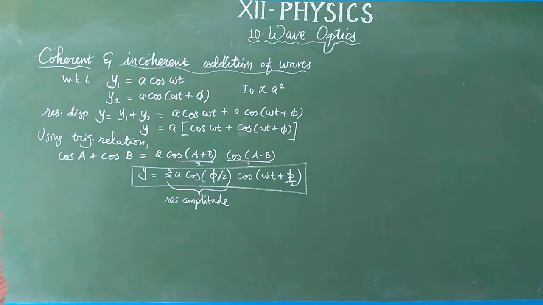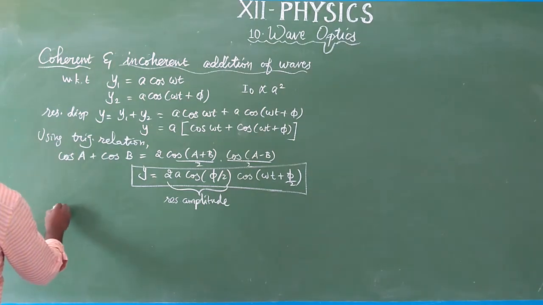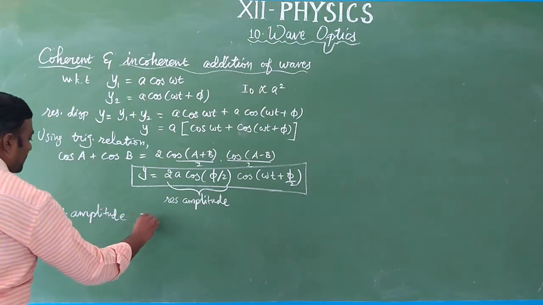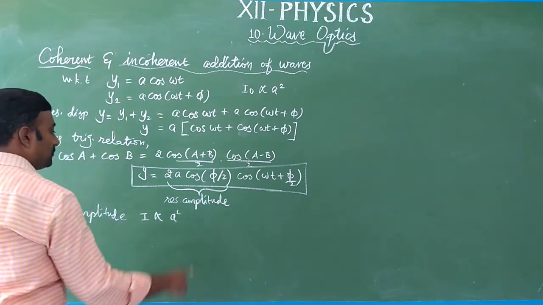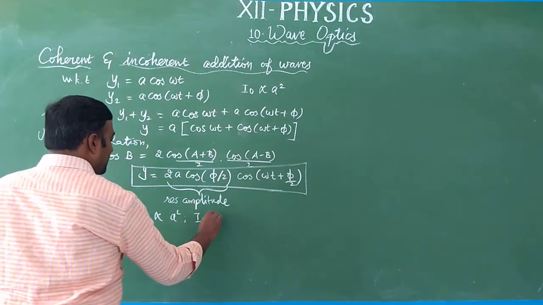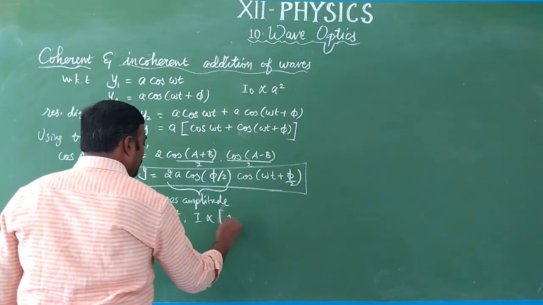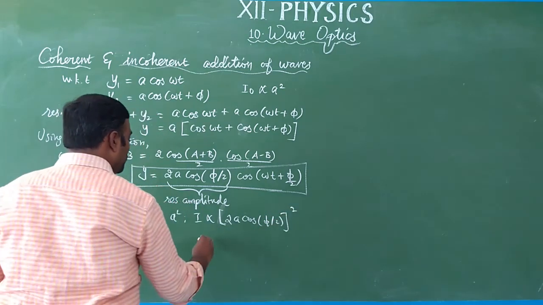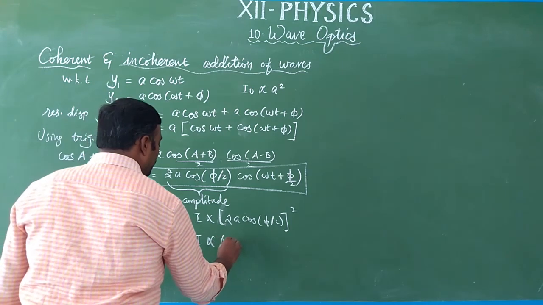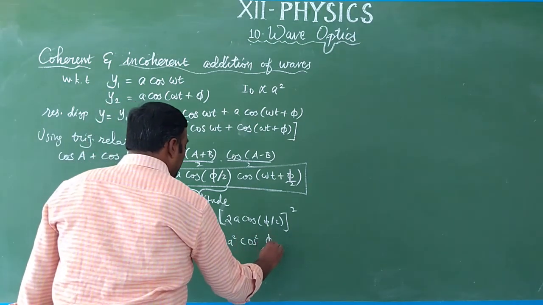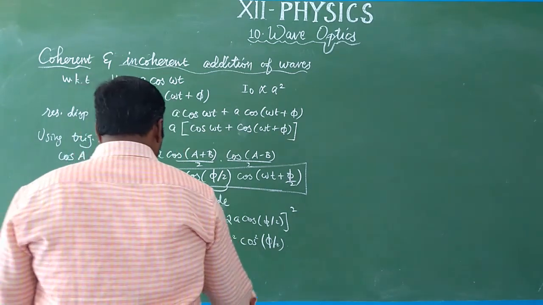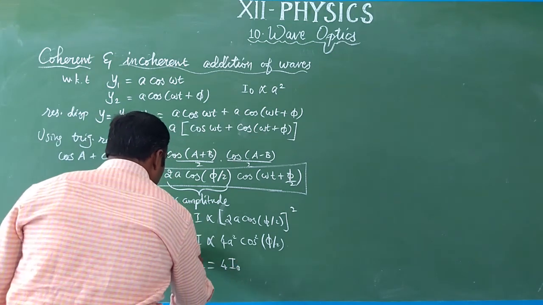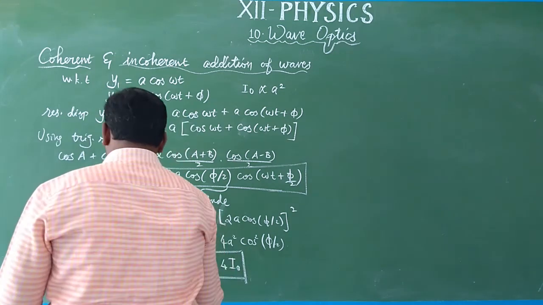Already we know the resultant amplitude. What is the relation? I is proportional to a square. We substitute the amplitude, so I is proportional to (2a cos (phi by 2)) whole square. The square is common for both, therefore I is proportional to 4a square cos square (phi by 2). This is nothing but 4 into I naught, so the resultant intensity is increased. It is 4 times the initial intensity.